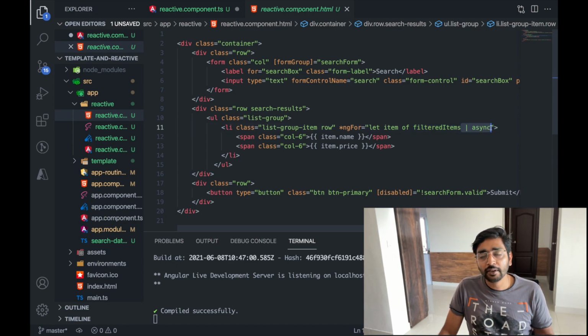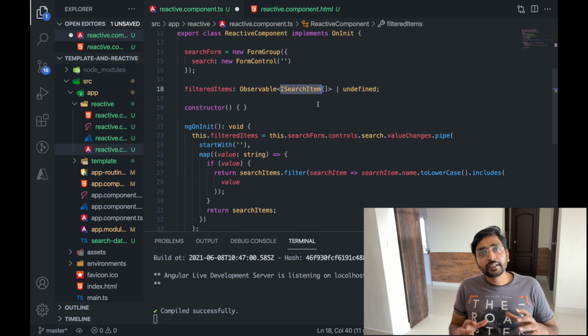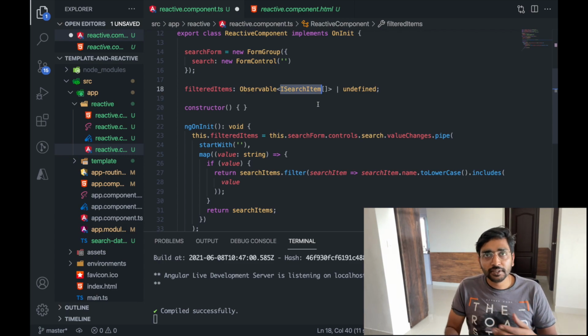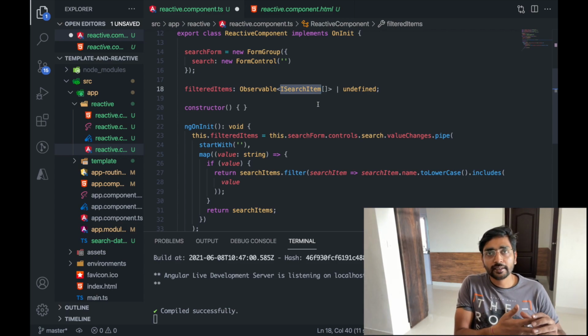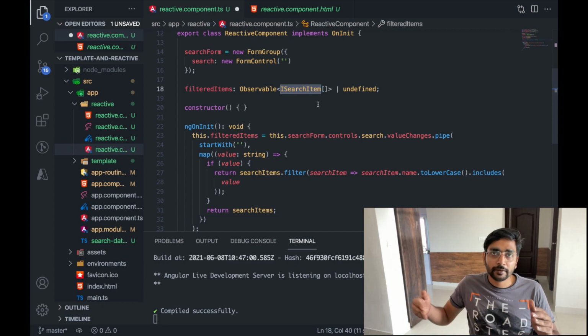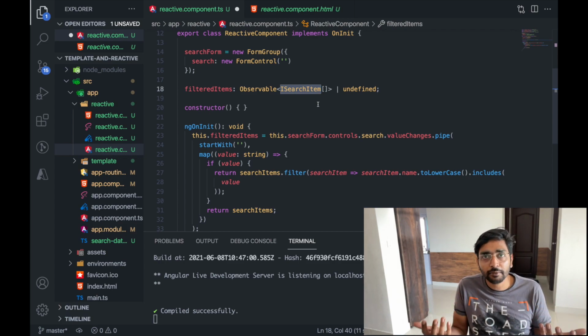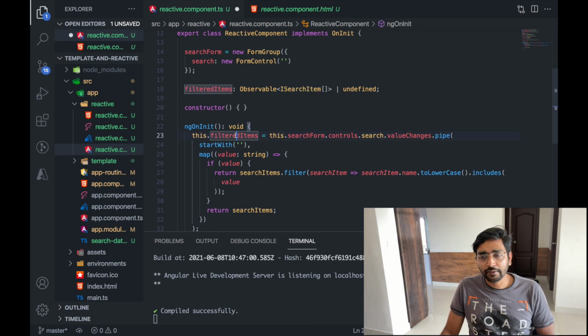Apart from that, continuing the reactive item, my filtered items is now an observable which is bound through the async pipe. You can see in one of my videos which I have posted how the async pipe works, but in very short, whatever search item list is present in the observable will be shown in the UI. As it keeps on changing, the UI will keep on updating. It's not directly bound with a variable or a list item. It is bound to an observable. Whenever data changes in the observable, the UI updates automatically. The component does its own subscription and unsubscription internally. So anyway, continuing.